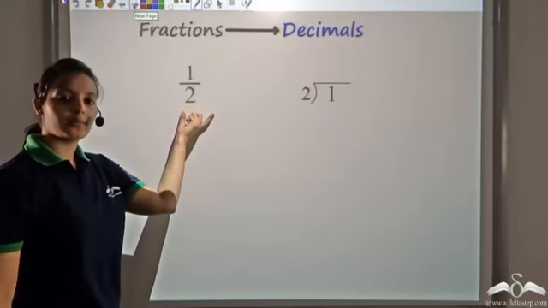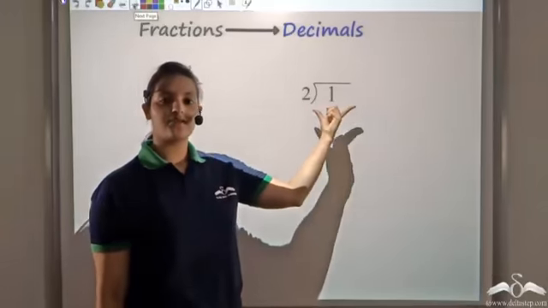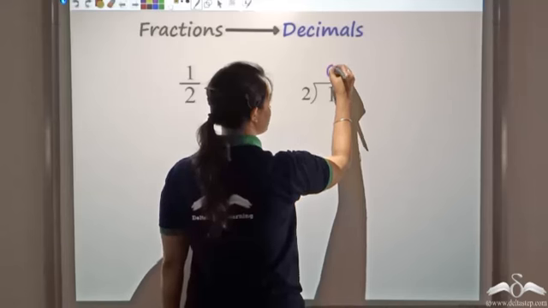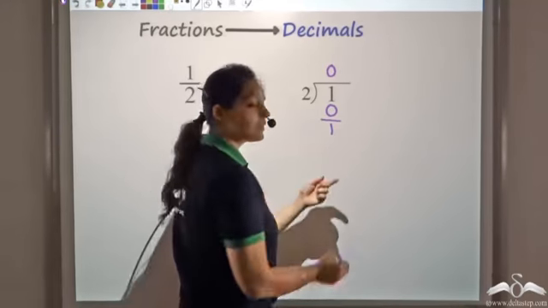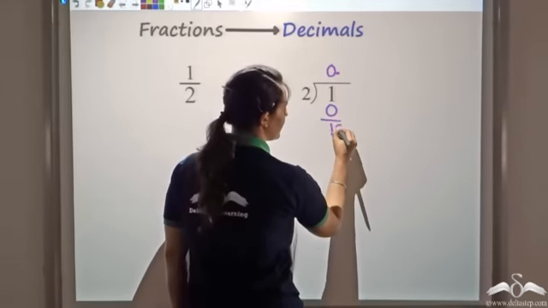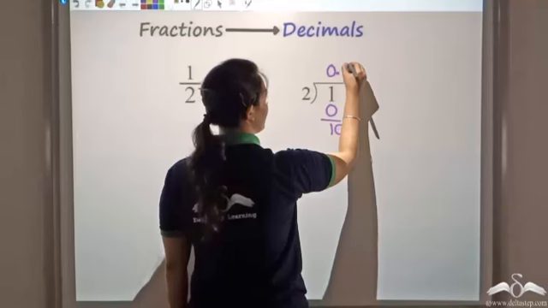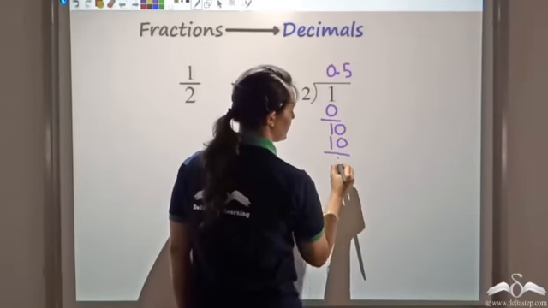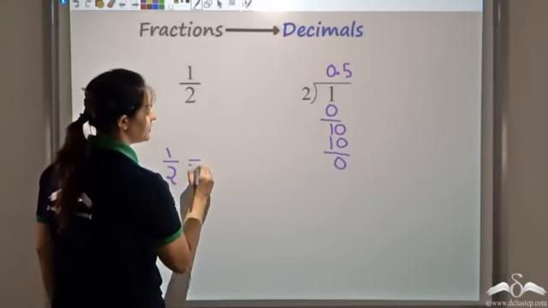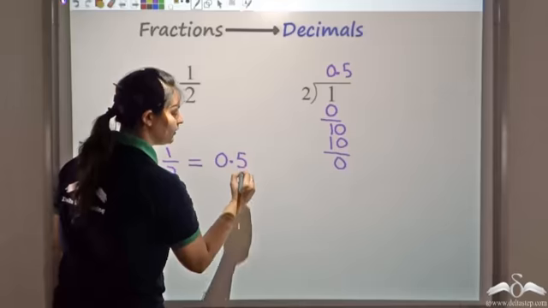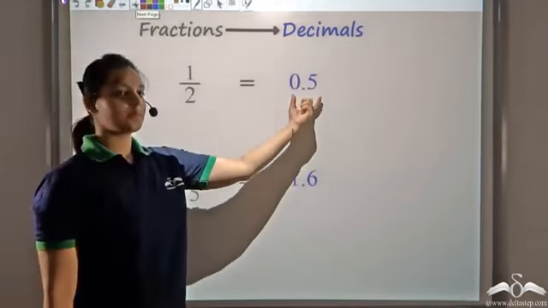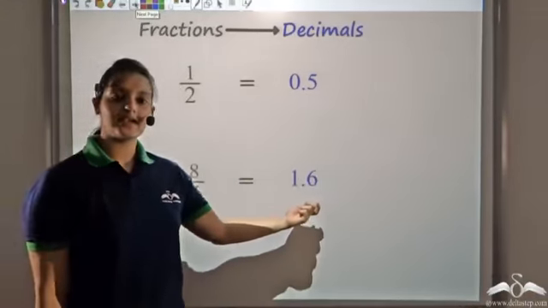Now let's try to convert 1 by 2. Again, this fraction can be seen as division. 1 divided by 2. So this would be 0, 2 is a 0. So 1 becomes the remainder. Now I can place a decimal point here. With this decimal point I can make this 10. Now 5 2s are 10. Remainder becomes 0. So half can be expressed as a decimal number by 0.5. So we've seen that half can be written as 0.5. 8 by 5 can be written as 1.6.